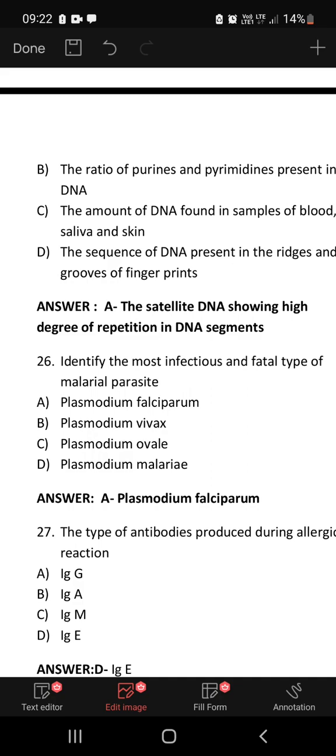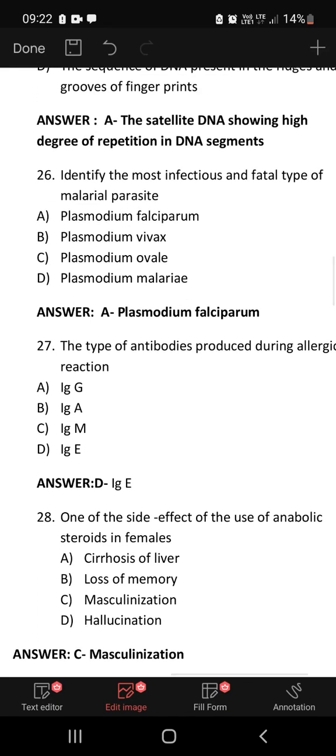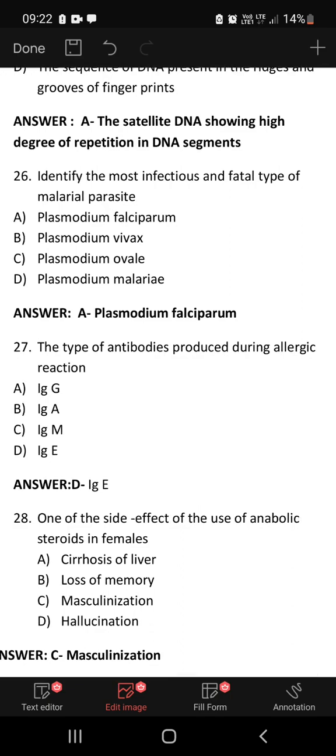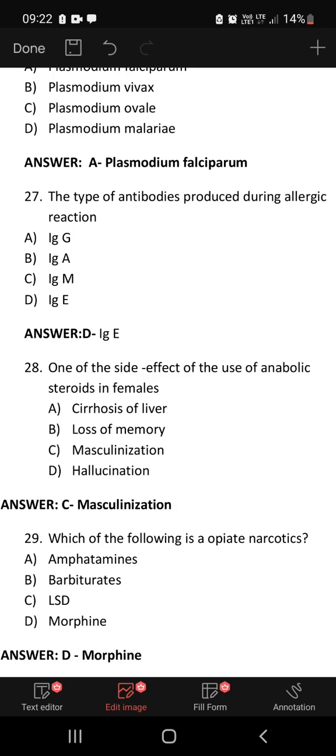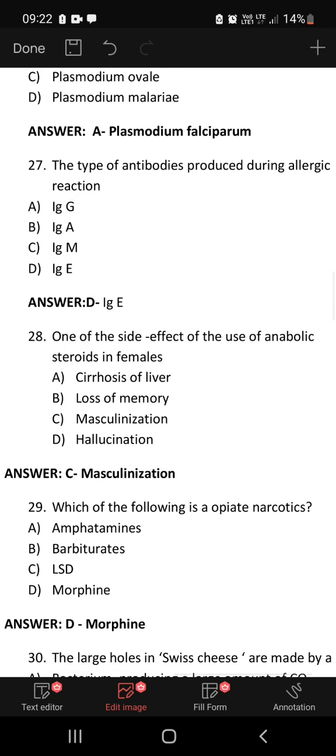Identify the most infectious and fatal type of malarial parasite. Plasmodium falciparum is the most infectious and fatal type of malarial parasite. The type of antibodies produced during allergic reactions is IgE, immunoglobulin E. One of the side effects of the use of anabolic steroids in females is masculinization, the appearance of masculine characters. Which of the following is an opiate narcotic? Opiates include opium, morphine, heroin.